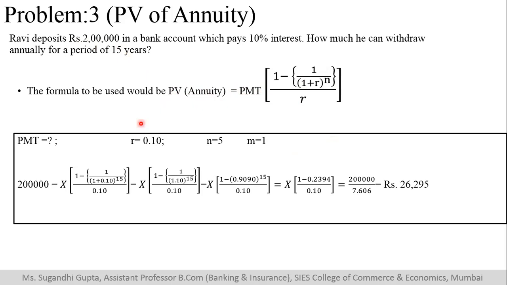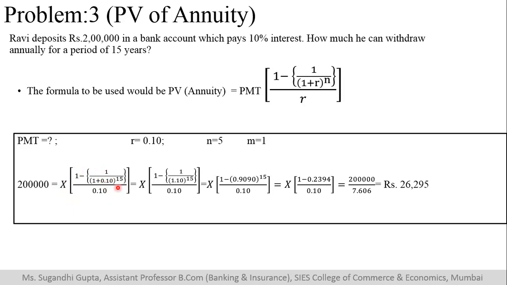So we don't know what is PMT, but we know what is interest rate, what is the maturity, what is the frequency, it is getting compounded annually, and the amount that he has invested. So if you say 2 lakh rupees, I have taken PMT to be X. 1 minus, now these factors are very important.